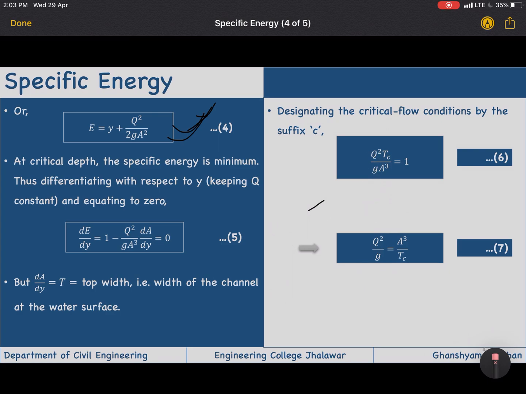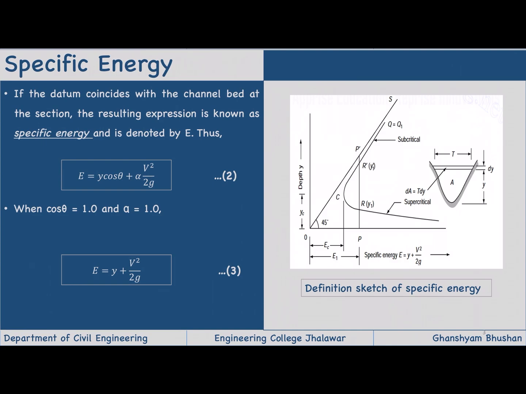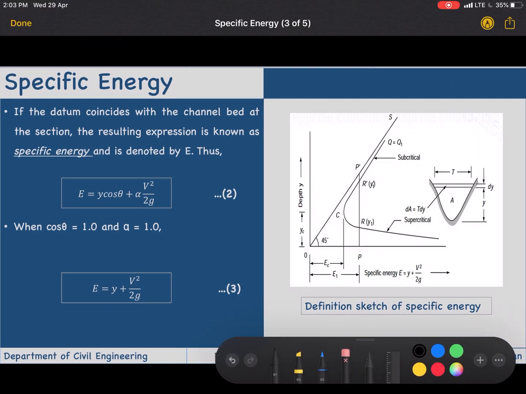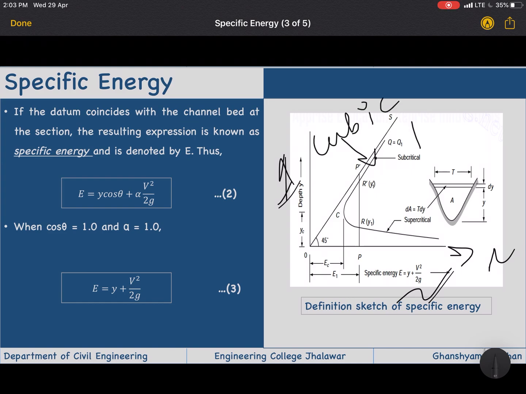If we plot this graph, as you can see, at the y-axis depth is varying, and at the x-axis specific energy is varying. Not energy, specific energy. If we plot this graph, we get a cubic parabola.